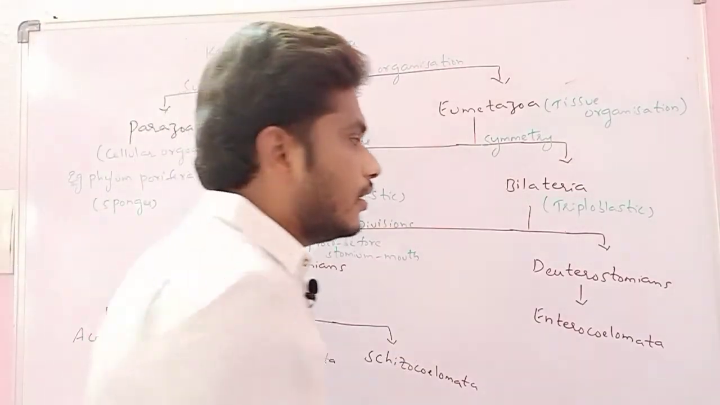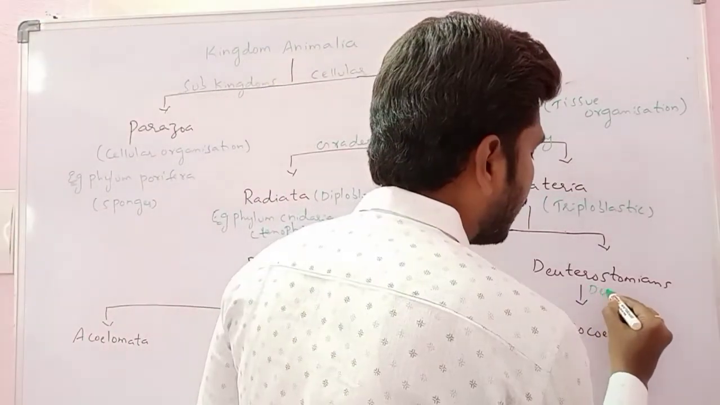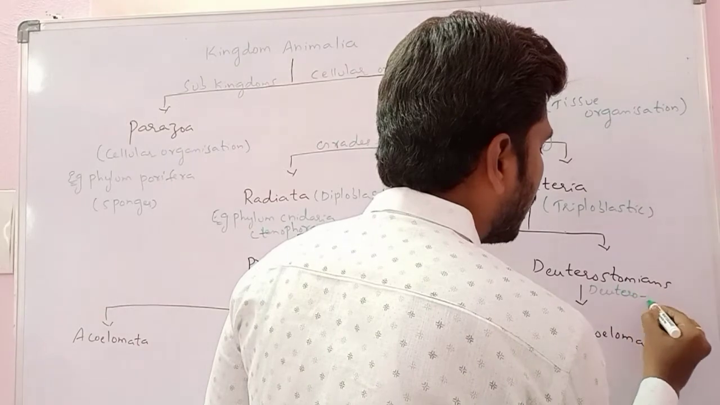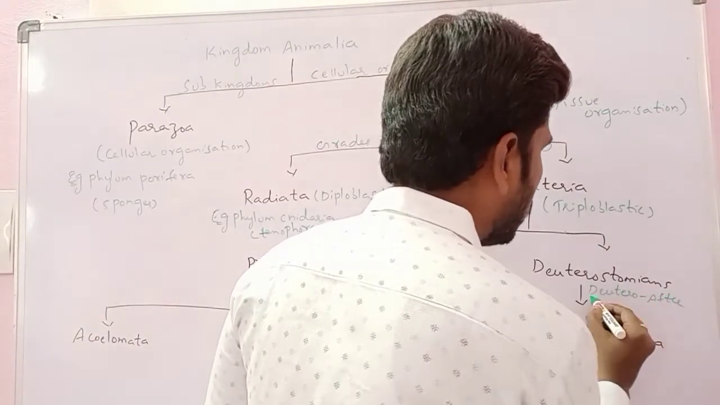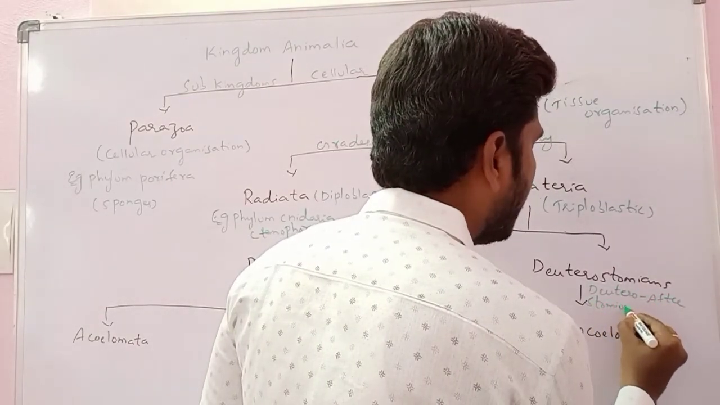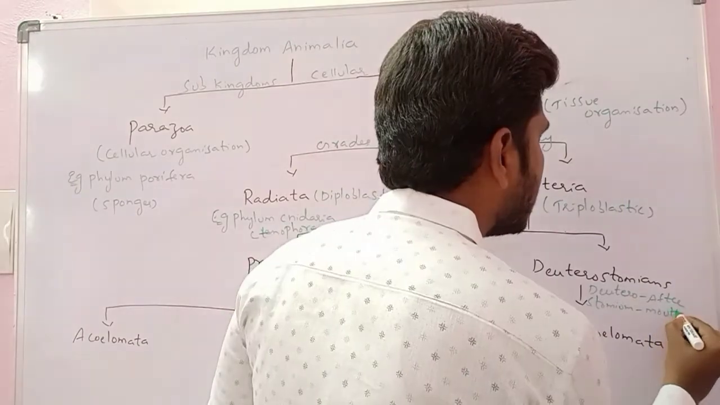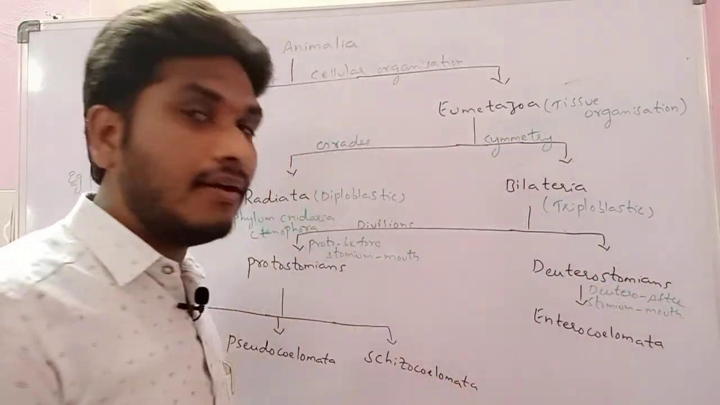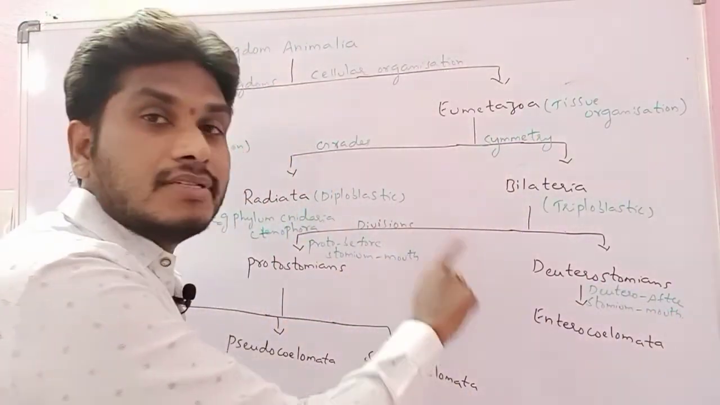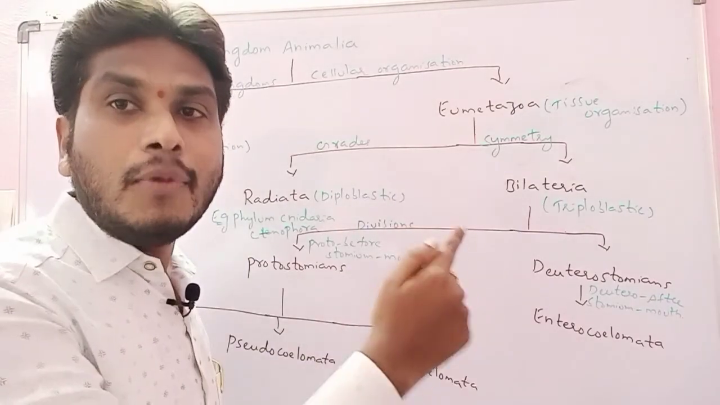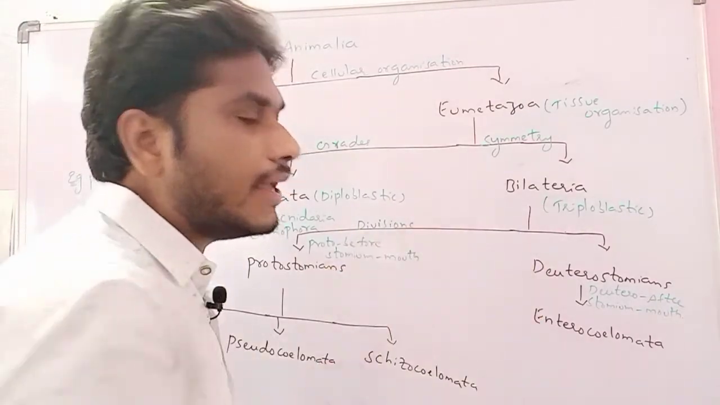Deuterostomians, what does it mean? Deutero means after, stomium means mouth. That means in these organisms, the blastopore first develops into the anus, then the mouth is formed later, hence we call them deuterostomians.